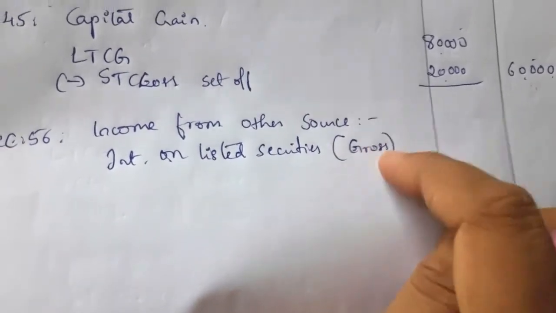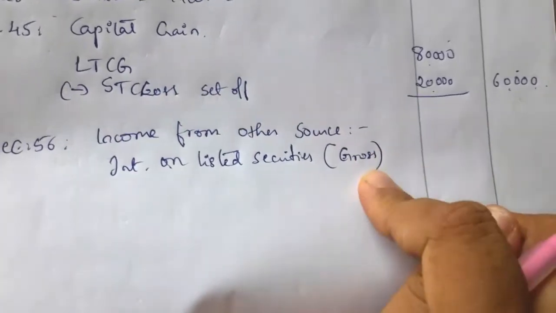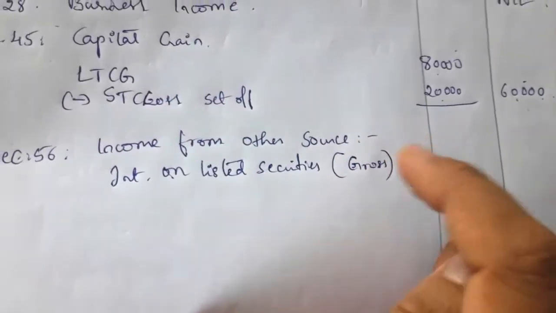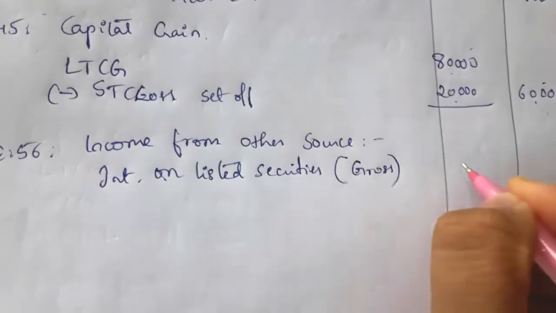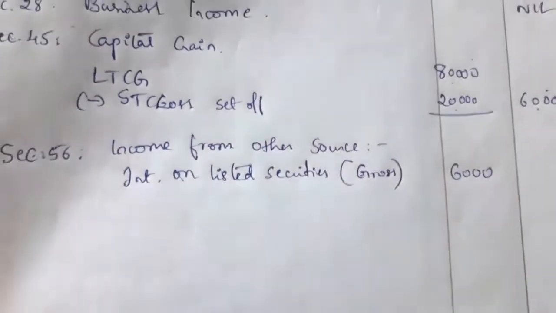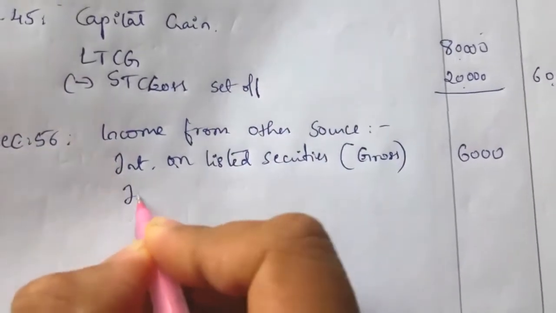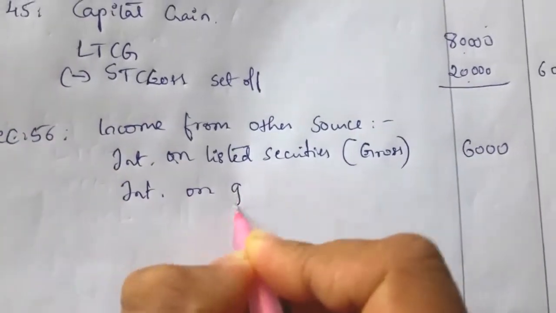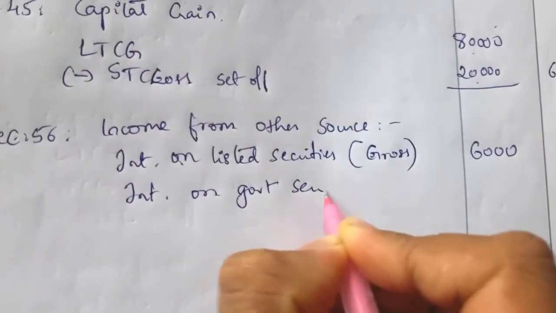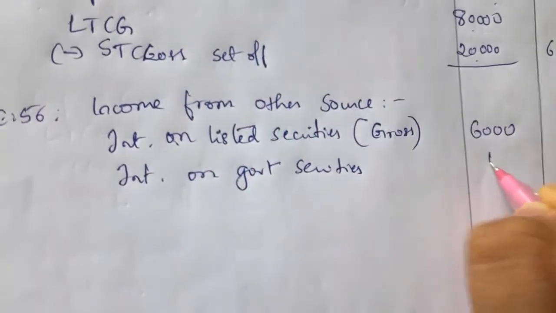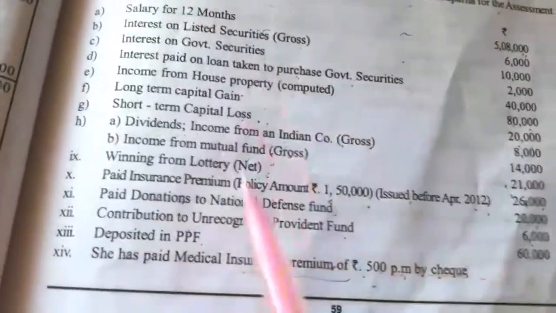Here they have directly given gross value, so we take the gross value. Next is interest on government securities, that is 10,000.